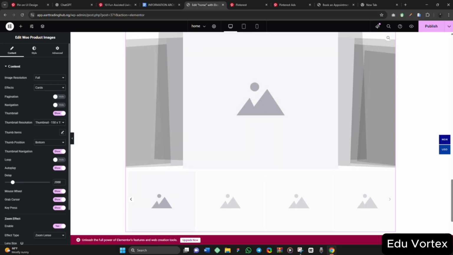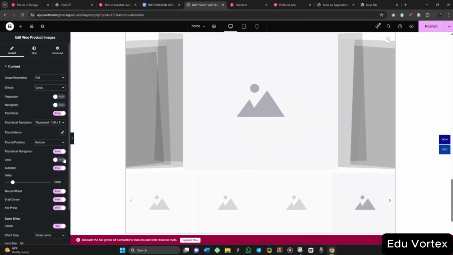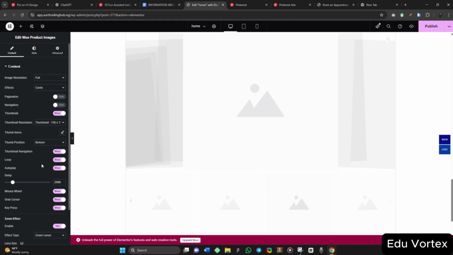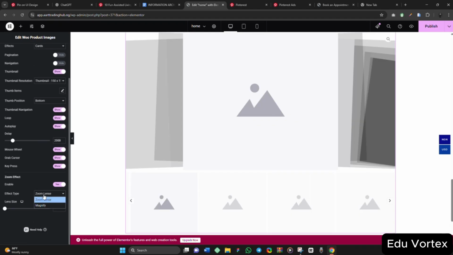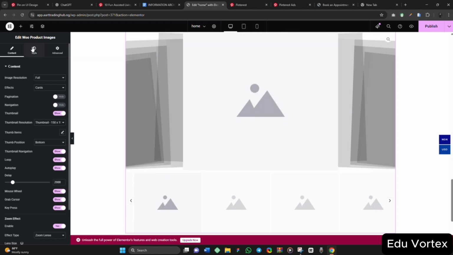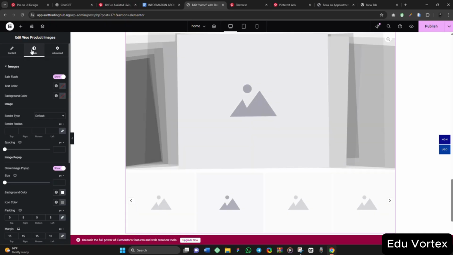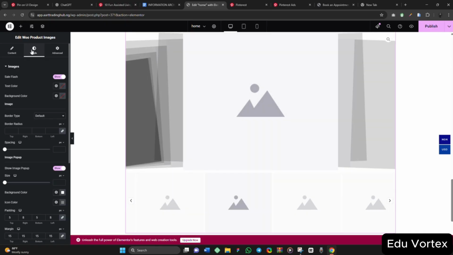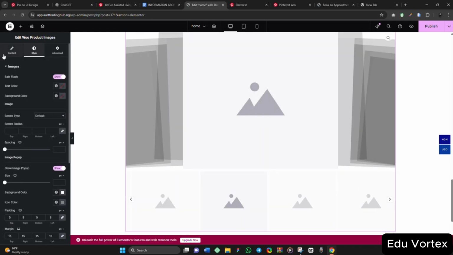So let's come here and bring our, so I want it to loop, something like this. If the effect should be zoom lens, I can come here to the style here. This is where I'm going to style it and everything. So this is how all these things work.